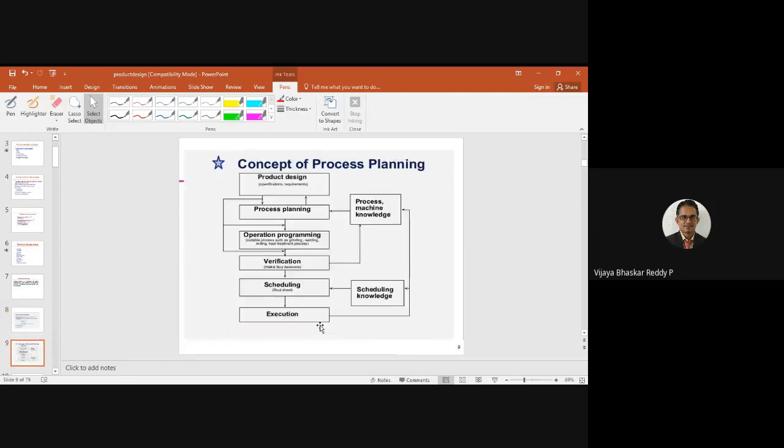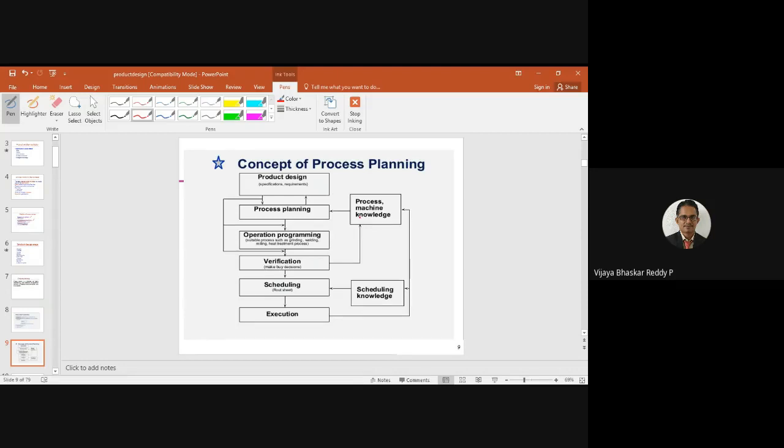Based on that, for automation, we also need to program and plan it properly. Then the concept of process planning: it is concerned with the product design, the specification requirements, process planning, then operation programming and verification, scheduling, and execution.